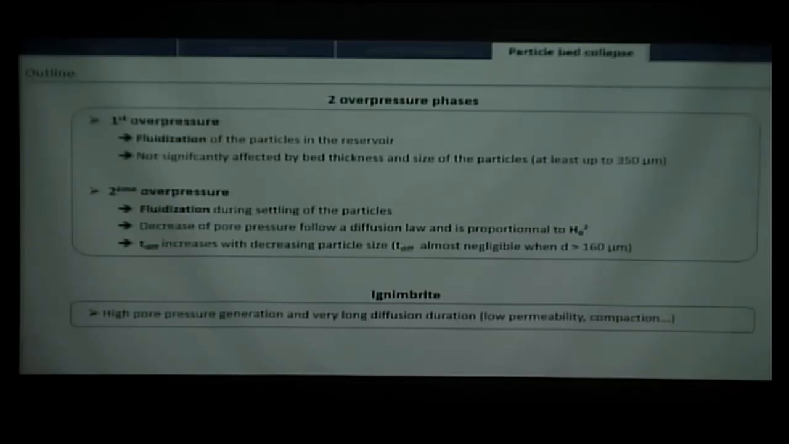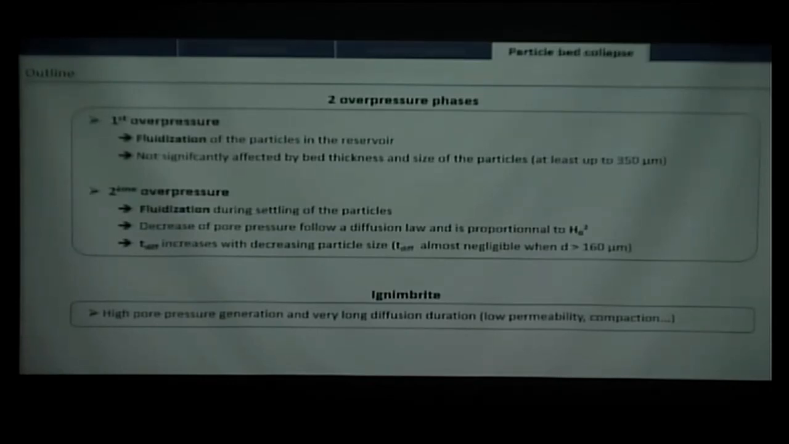The decrease of pressure is the same as with the other experimental configuration. We see that it follows a diffusion law that is proportional to the square of the bed thickness, and the diffusion duration increases with decreasing particle size, and is almost negligible for particles that are, in this configuration, over 160 microns, but that can change when using different particles.